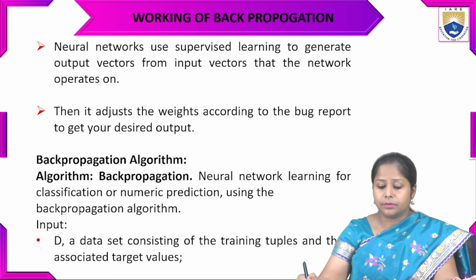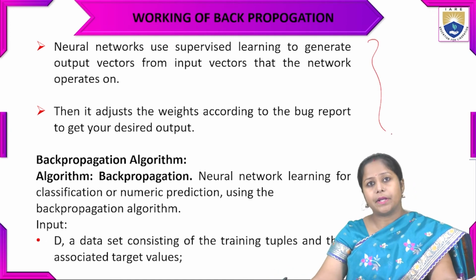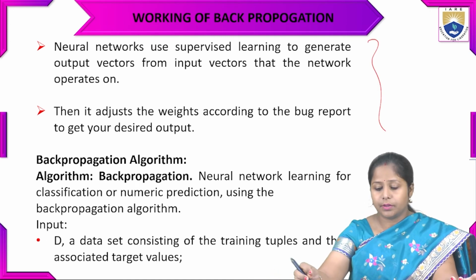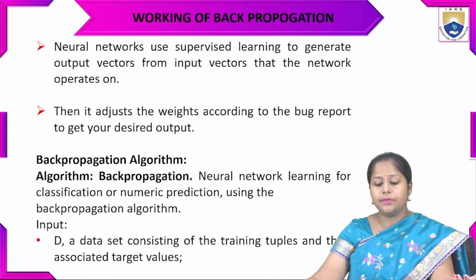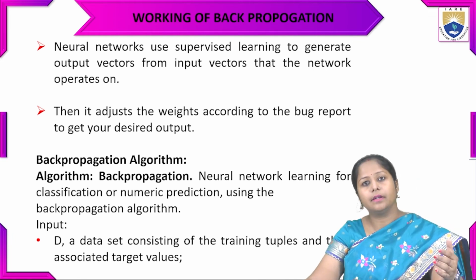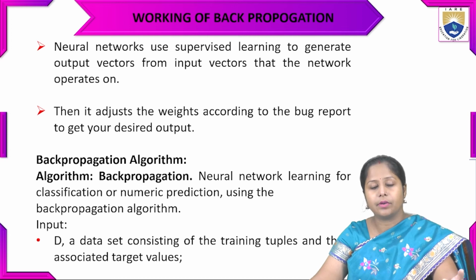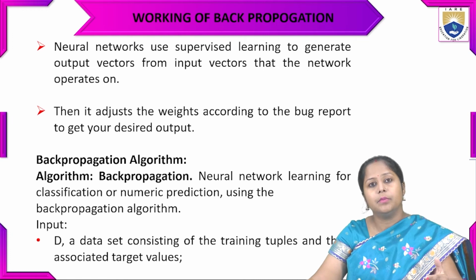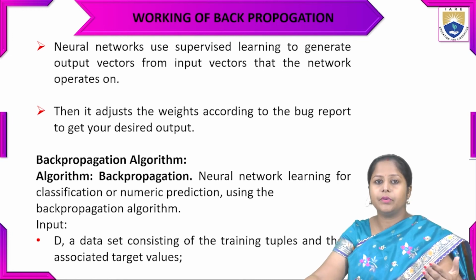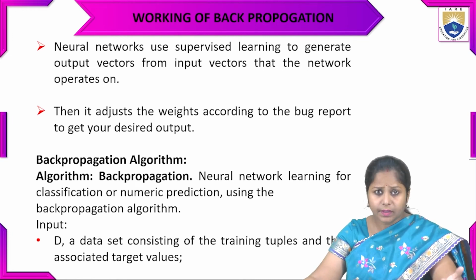Now, working with back propagation. The neural network is used as supervised learning to generate output vectors from input vectors that the network operates on. It is supervised learning because we are training that particular model initially, and we know the class labels.